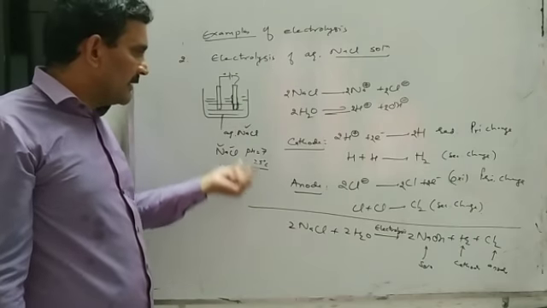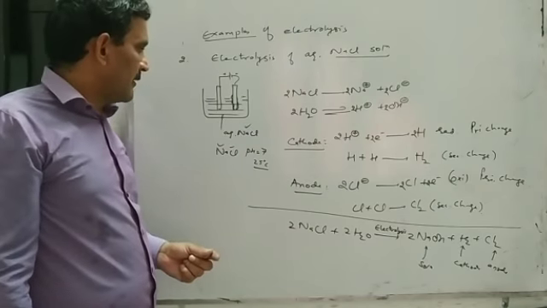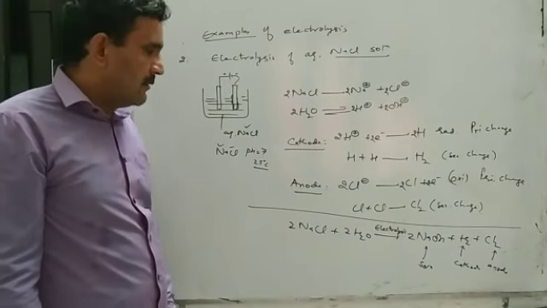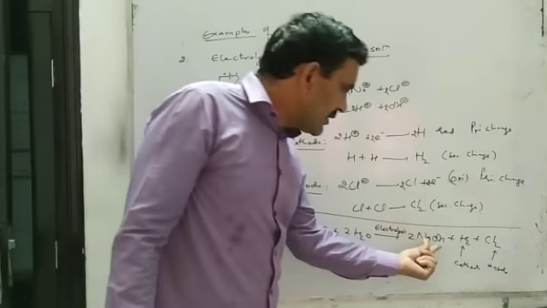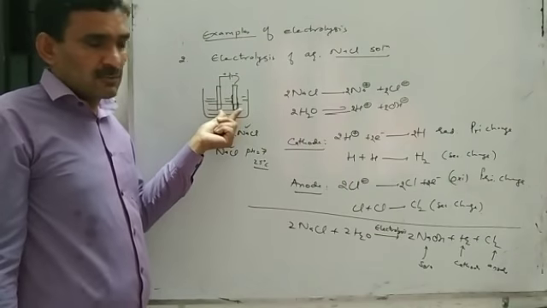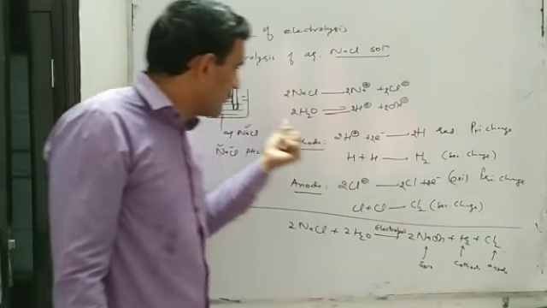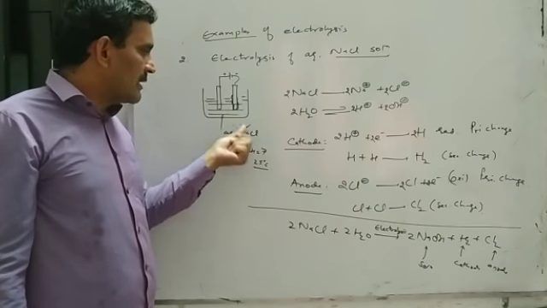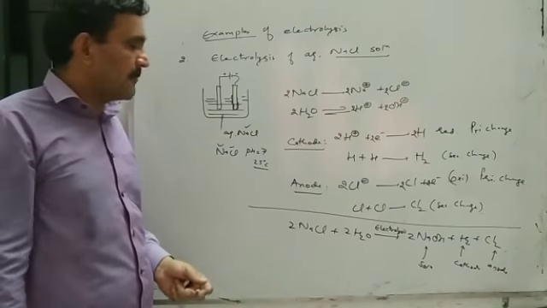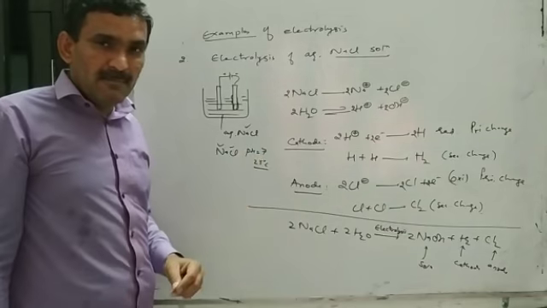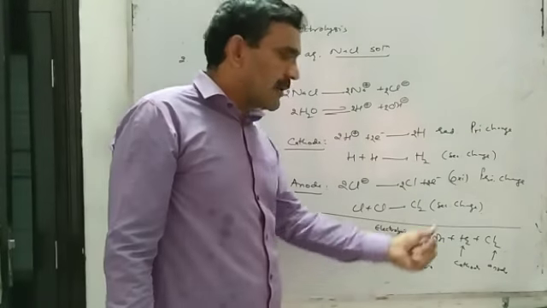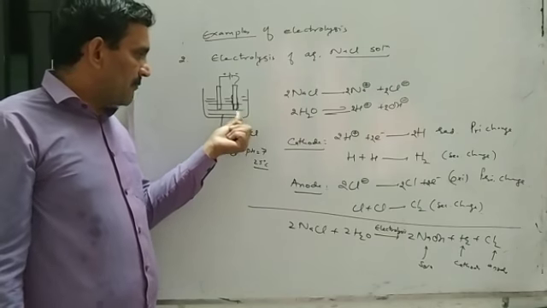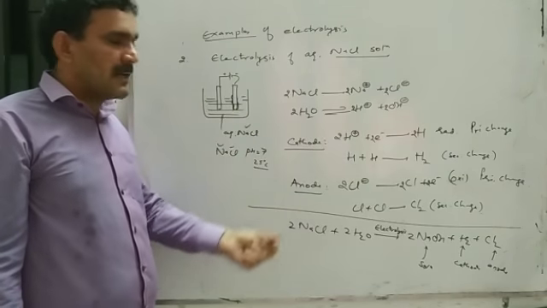But when we pass electricity and sodium chloride solution is electrolyzed, gradually NaOH is formed in this solution, and due to that the pH of NaCl solution will gradually increase with passage of time during the electrolysis, and the solution becomes basic after electrolysis.